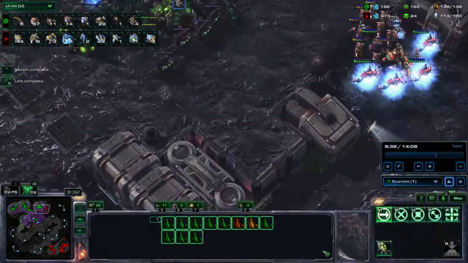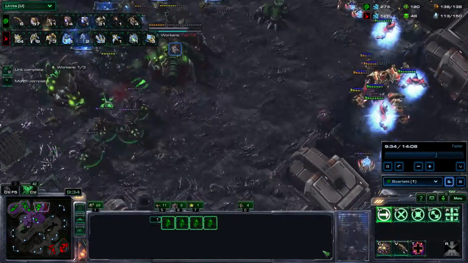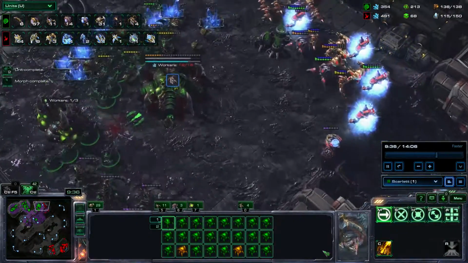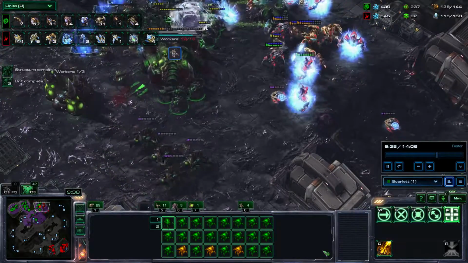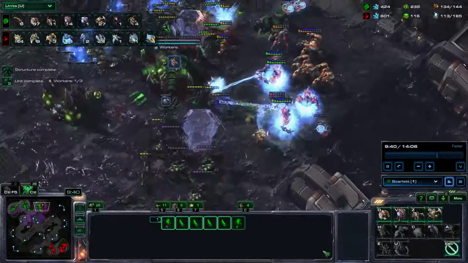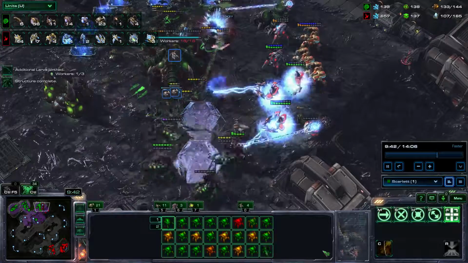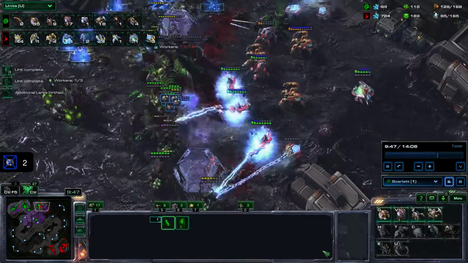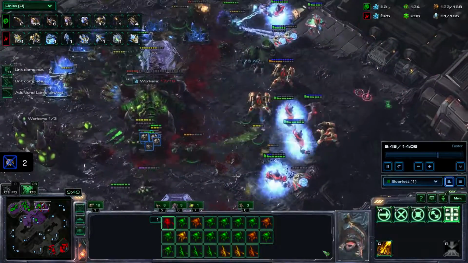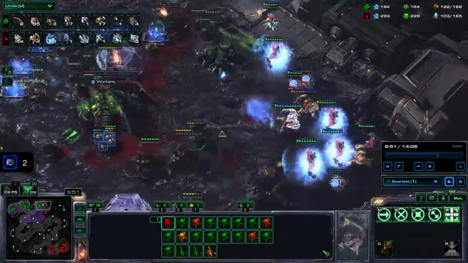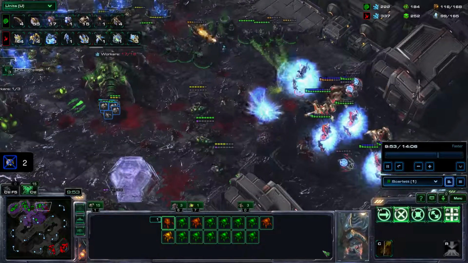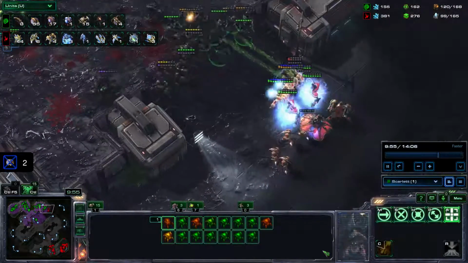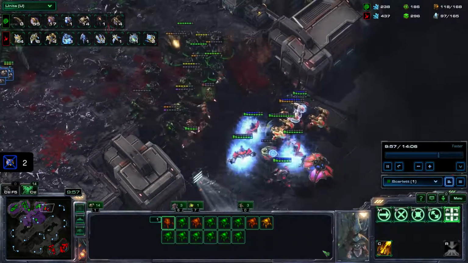And another battle. As you can see, obviously Scarlett does have superiority, but she does not want to lose a 3rd base, and that is the reason for her mistakes here.